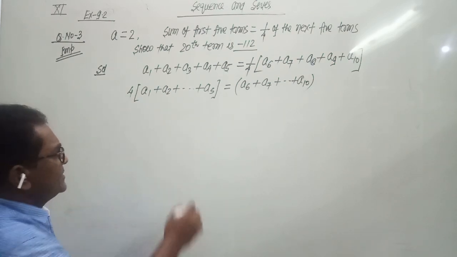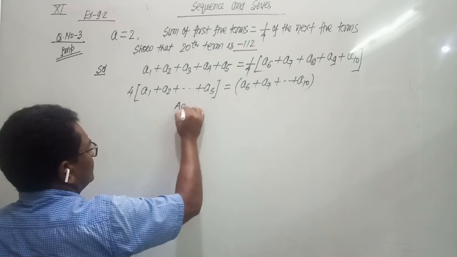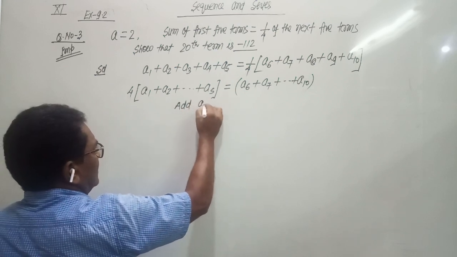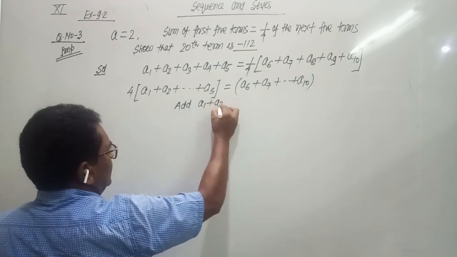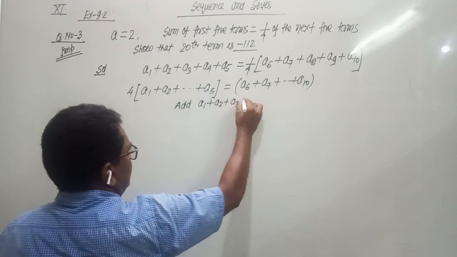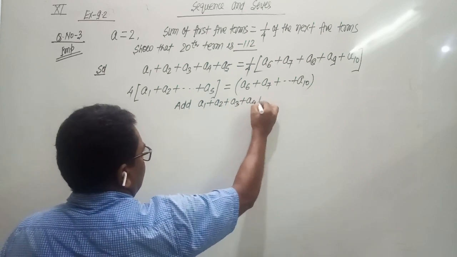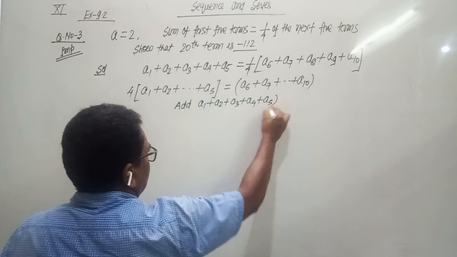Now add A1 plus A2 plus A3 plus A4 plus A5 on both sides.